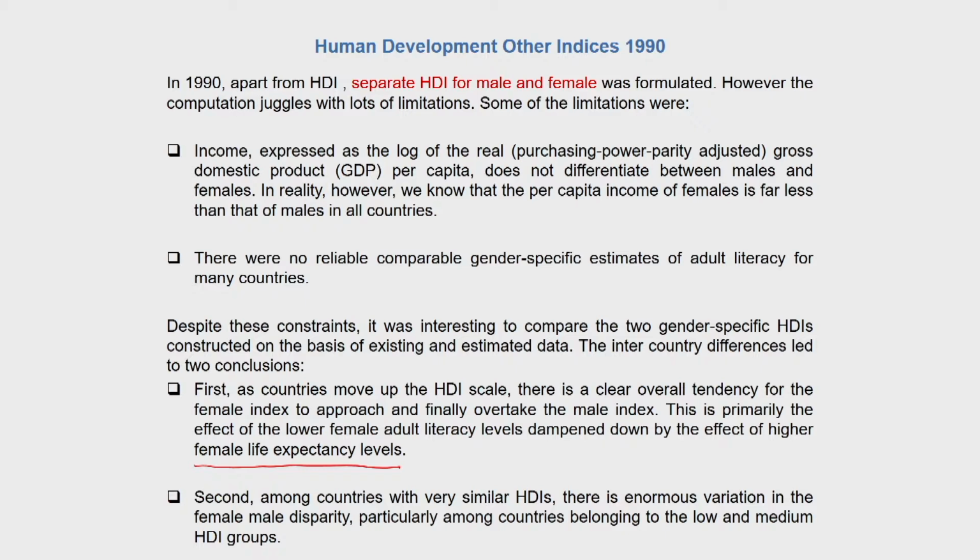So the lower the HDI levels of countries, or the lower the HDI ranks of countries in the overall ranking, the male-female disparity was seen to be much higher. As HDI levels improve, or the rankings of countries improve based upon the Human Development Index, the female-male disparity also tends to lower. So it is desirable that sufficient investments are made on different dimensions of human development, such that both men and women are empowered and we move towards a more equitable form of society.